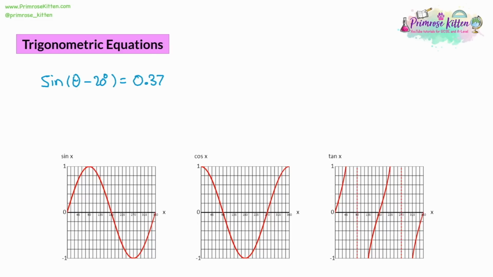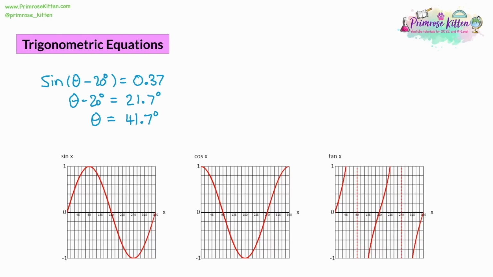So how do we solve the equation? Well, we want to get theta on its own. So our first step is doing sine to the minus 1 to both sides. And that will leave us with theta minus 20 degrees is equal to sine minus 1 of 0.37, which is 21.7 to 1 decimal place. So I have rounded this. So we've converted 0.37 into an angle. The last thing we need to do is add 20 degrees to both sides, which will leave us with theta is equal to 41.7 degrees. And it looks like we managed to get the answer without actually using the graph.